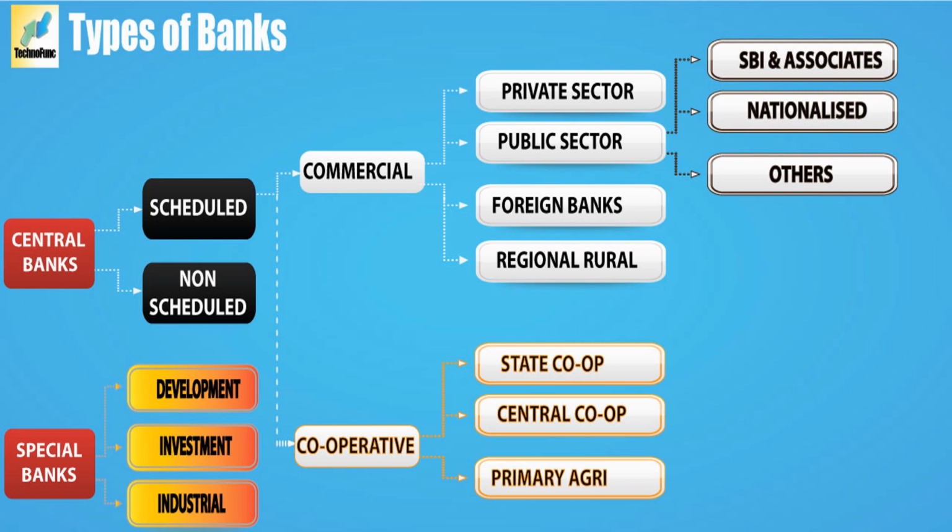up to 1 lakh, but they cannot lend money. They cannot lend money to anyone. They cannot give loans. They cannot even issue a credit card. So for that kind of banks, we call them payment banks. For example, for the payment banks, we have Airtel Payments Bank, we have Jio Payments Bank, and we have Indian Post. Indian Post also started a payment bank, the India Post Payments Bank.